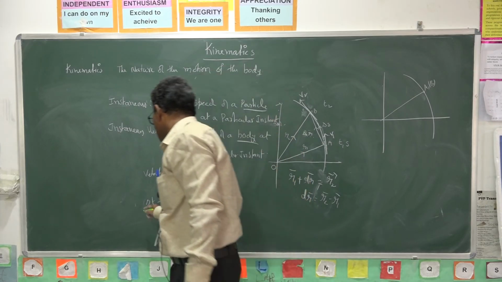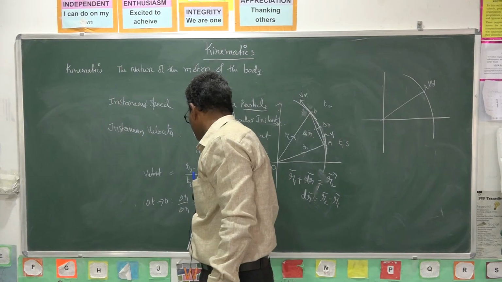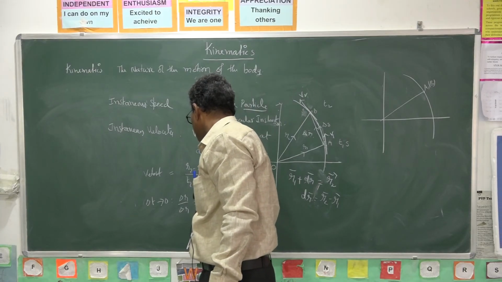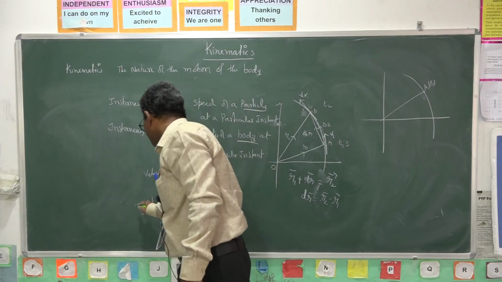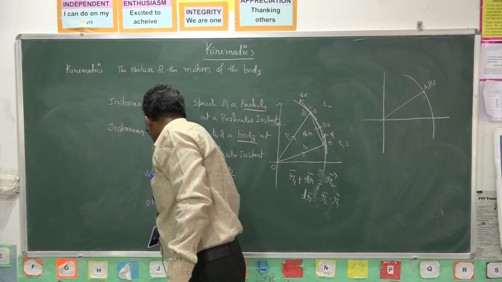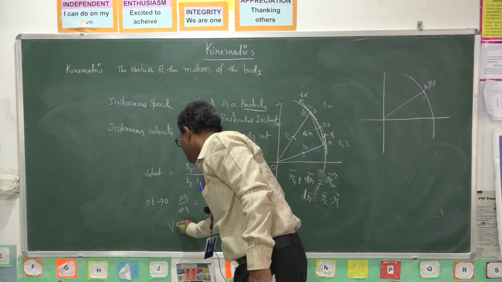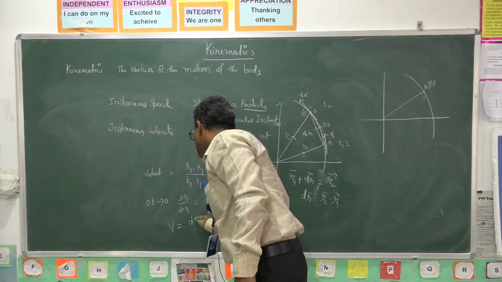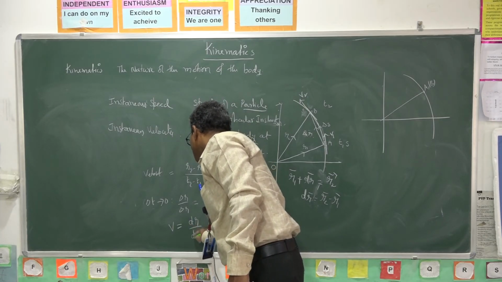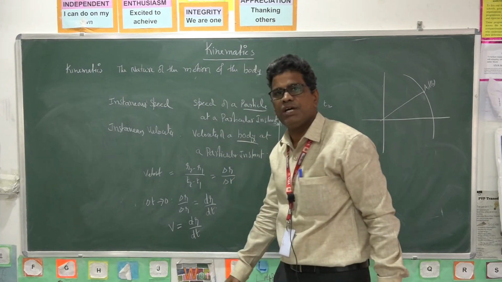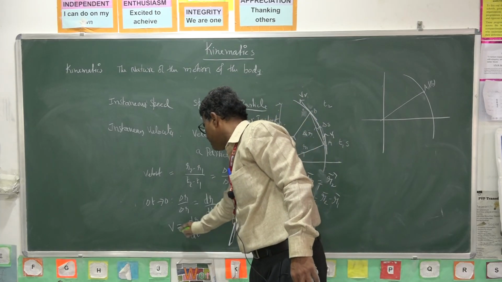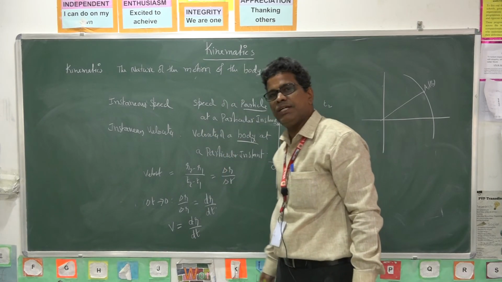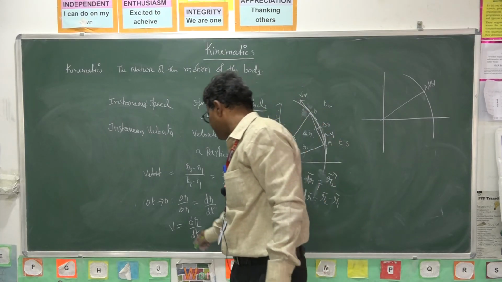That is the rate of change of position. The rate of change of position of the body is called instantaneous velocity. We write it with the letter V: V is equal to dr by dt.